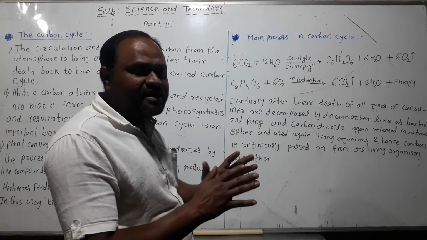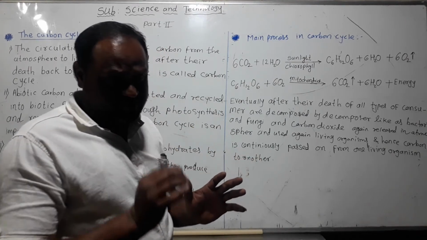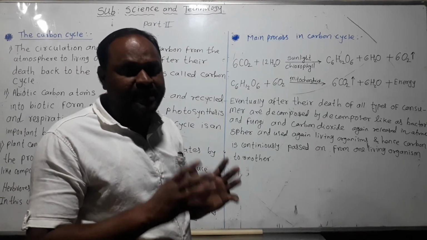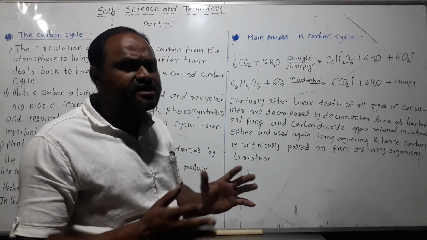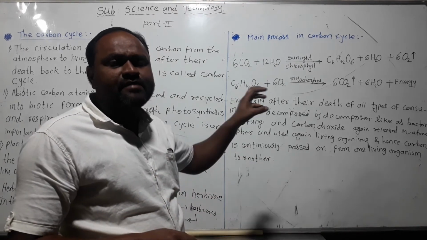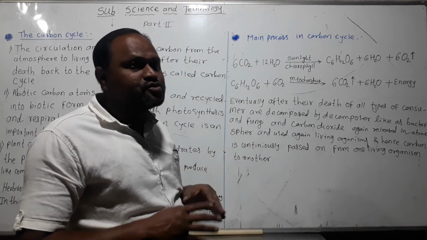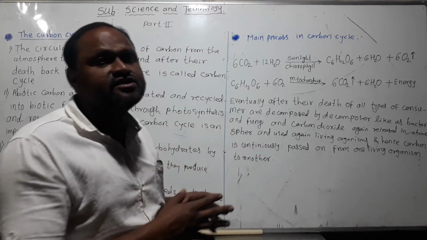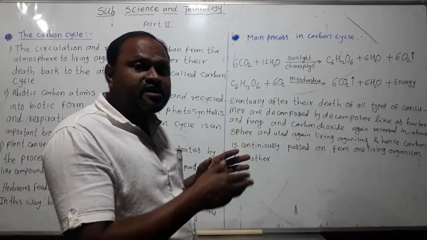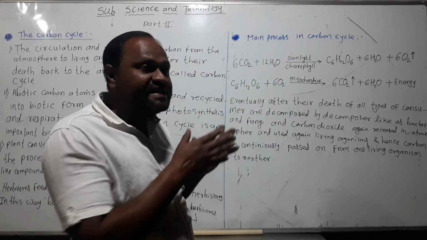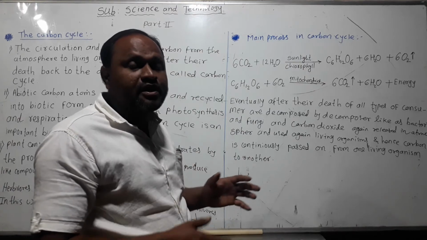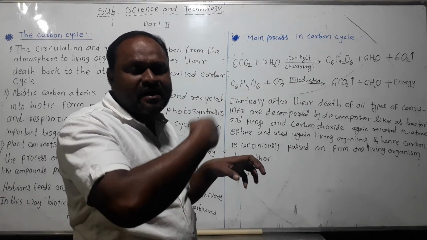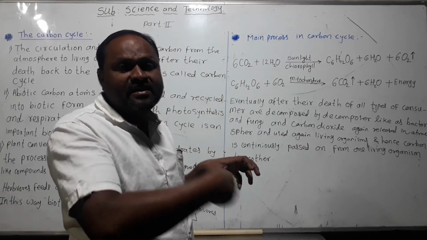Eventually, after the death of all types of consumers, meaning the last consumer, death occurs in nature, so a living organism dies and decomposition occurs with the help of decomposers, bacteria and fungi. They decompose consumers, including the apex consumer. At that time CO2 is again released into the atmosphere, and it is utilized by plants for photosynthesis, and this cycle operates in the environment again and again.